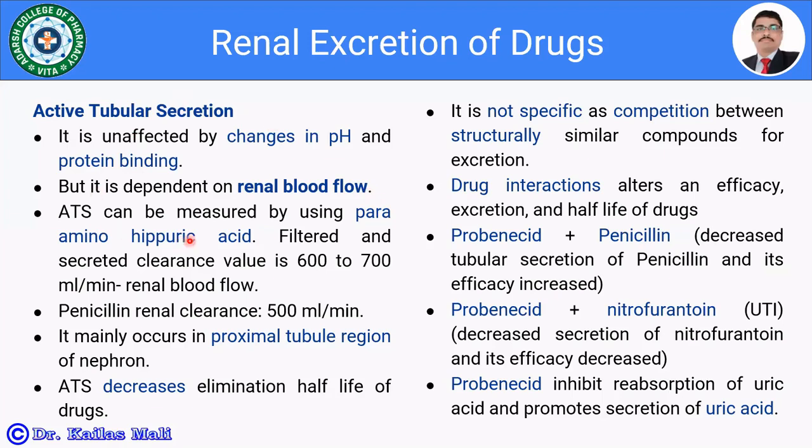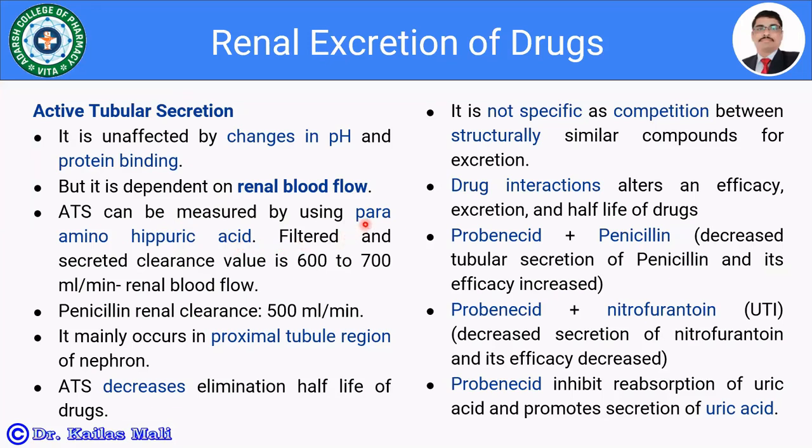Active tubular secretion is measured by using the compound known as para-aminohippuric acid. It is filtered as well as secreted. In the case of glomerular filtration, the rate is 120 to 130 ml per minute.